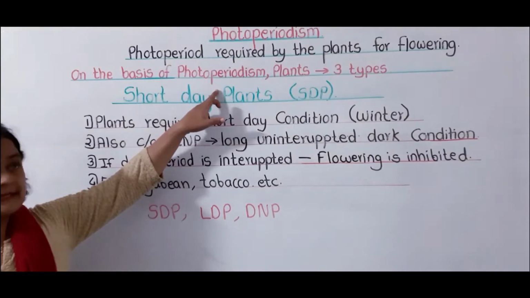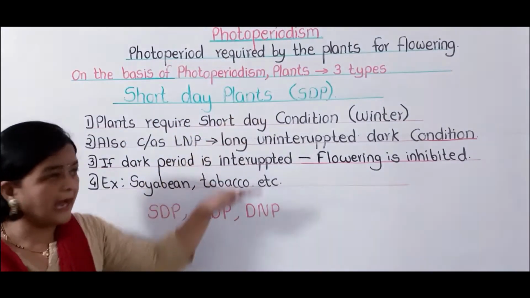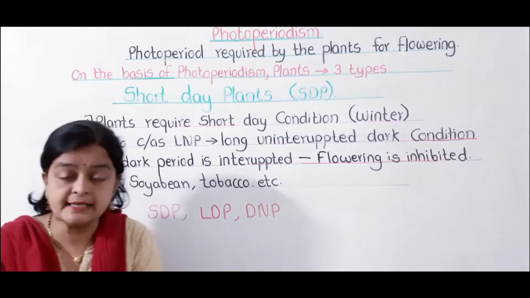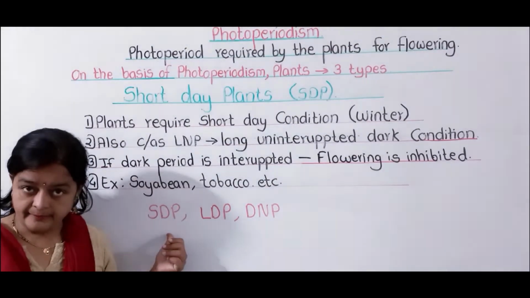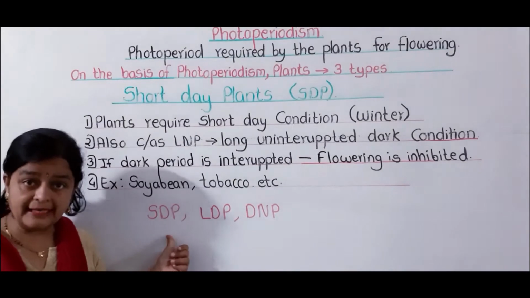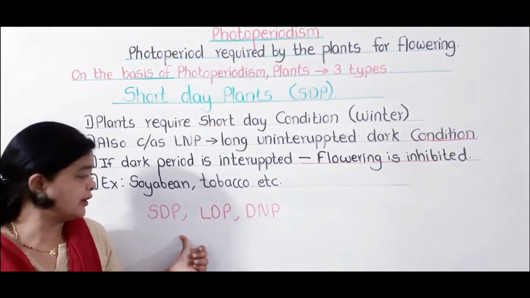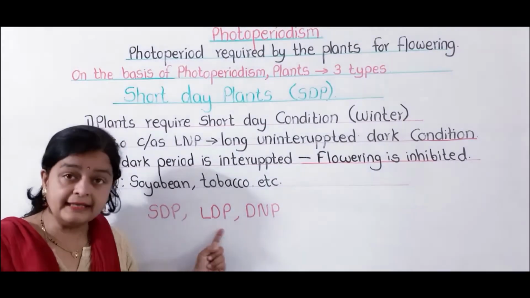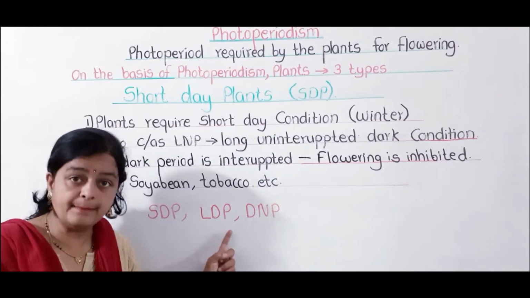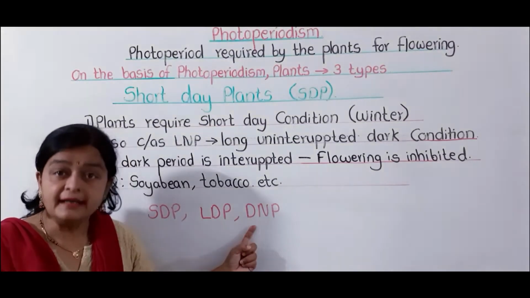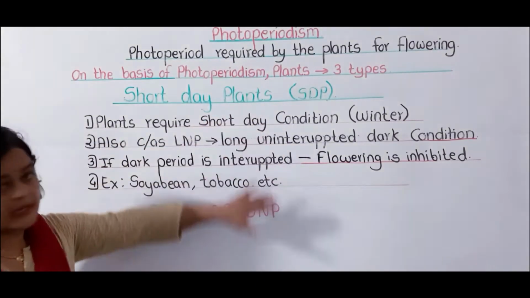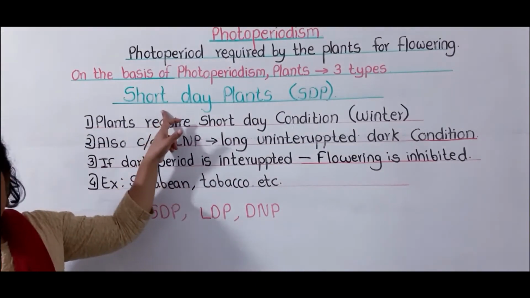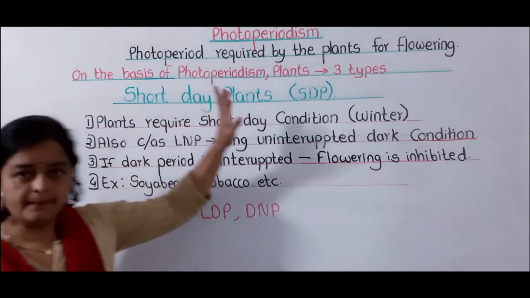Now, on the basis of photoperiodism, the plants are classified into three types. First is SDP, that is short day plants. Another is LDP, that is long day plants, and the last one is DNP, that is day neutral plants. First we are going to start with SDP. SDP means short day plants.